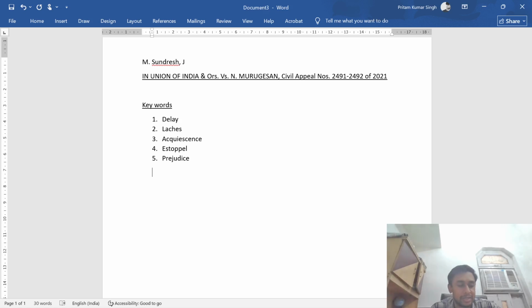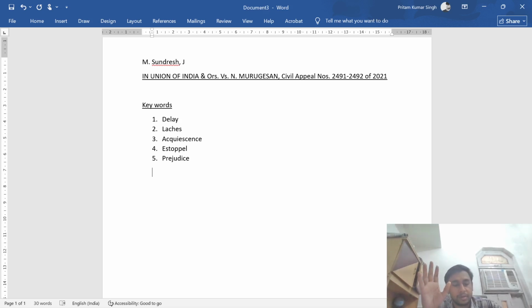On the other hand, laches and acquiescence are types of delay. Second word, laches, is when someone delays taking action and that delay harms the other side. Third point, acquiescence is when someone silently accepts something by not objecting.